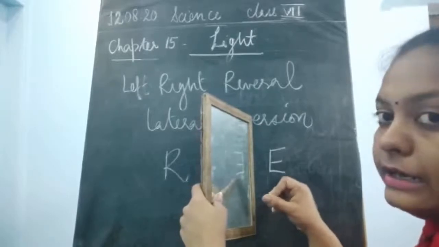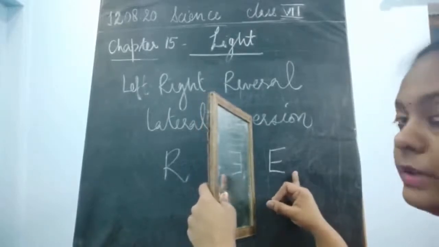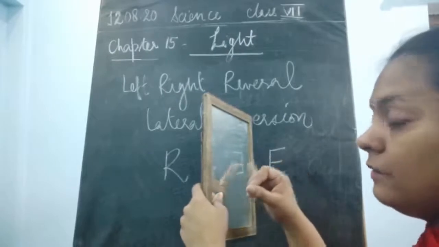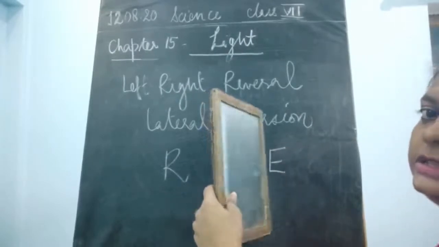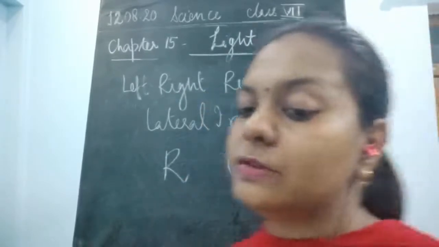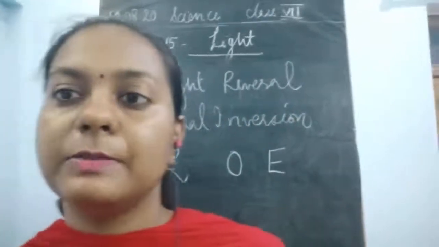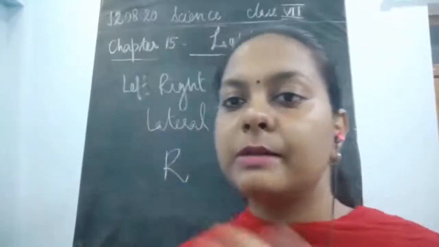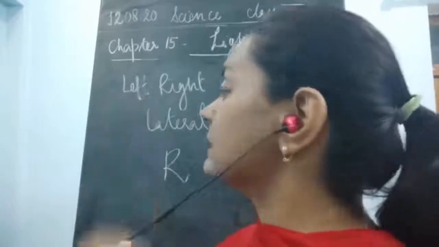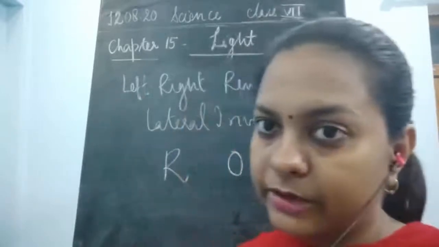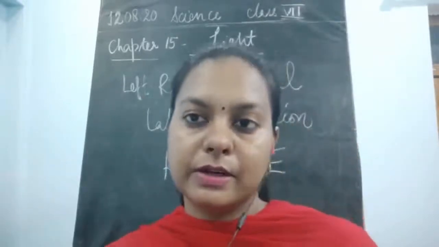This is the erect E present here on the screen, and in front of this mirror you are not able to see the right image. So right left reversal is taking place, this becomes inverted. Once this becomes inverted, this is known as lateral inversion. Lateral means sideways reversal is taking place.